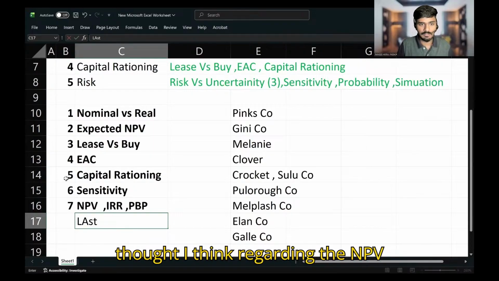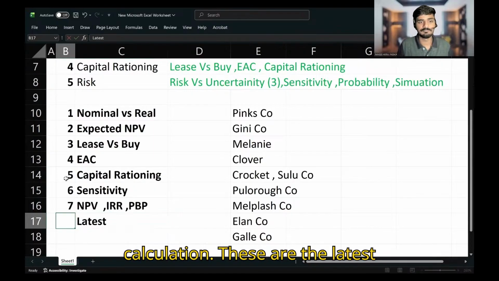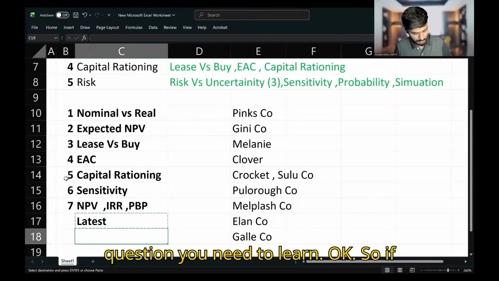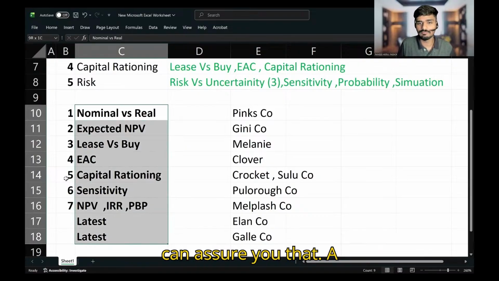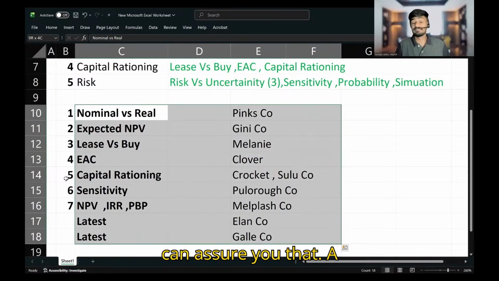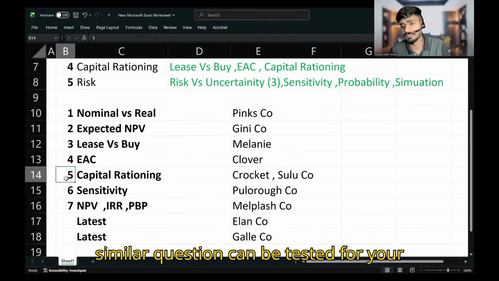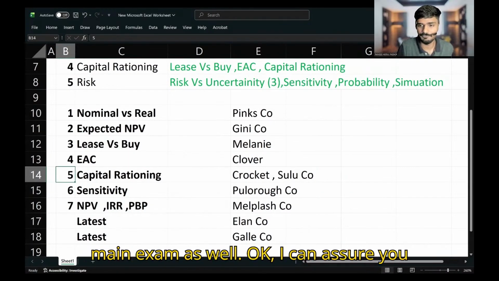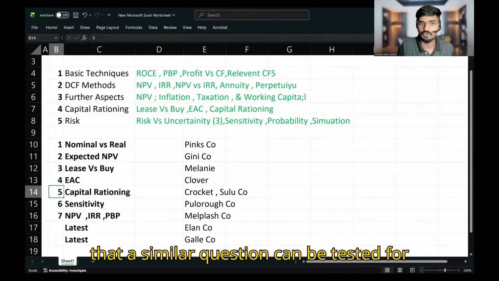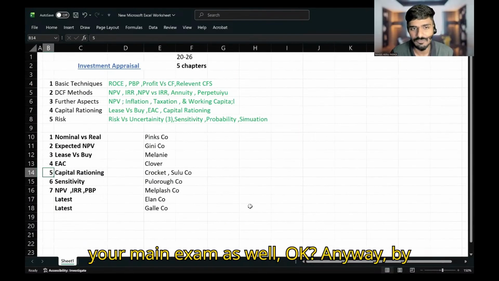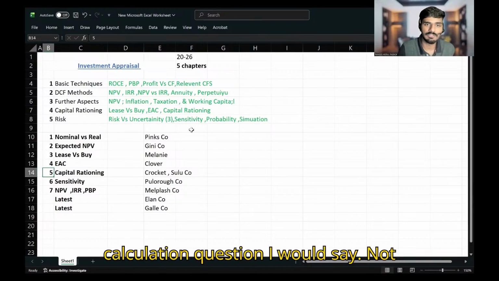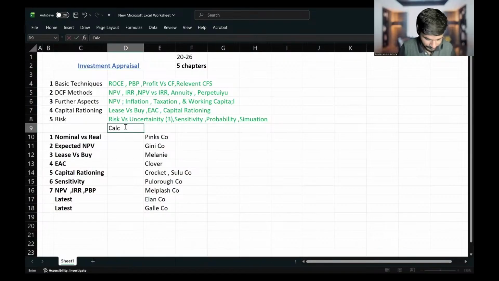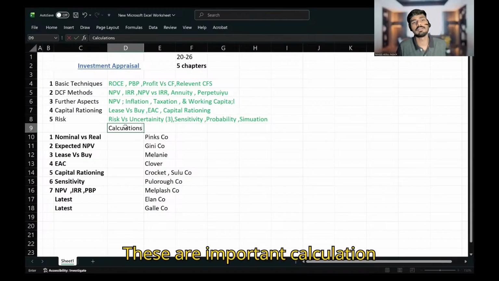Both are, I think, regarding the NPV calculation. These are the latest questions you need to learn. Okay, so if you can practice all these questions, I can assure you that a similar question can be tested for your main exam as well. Anyway, these are the important calculation questions, I would say. Not theory, these are important calculation questions.